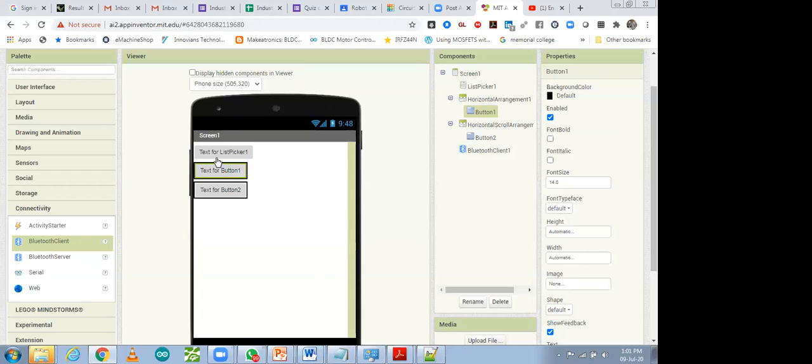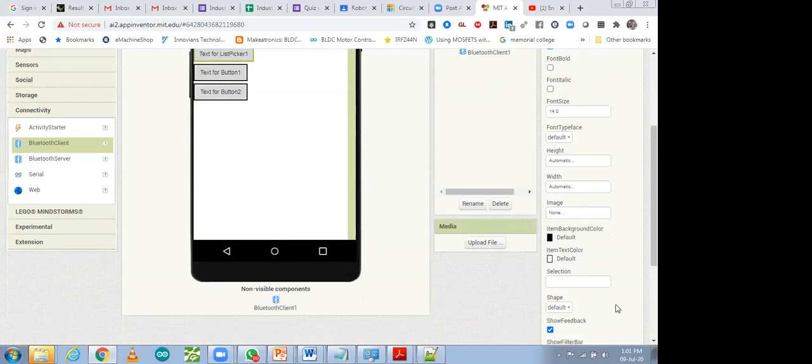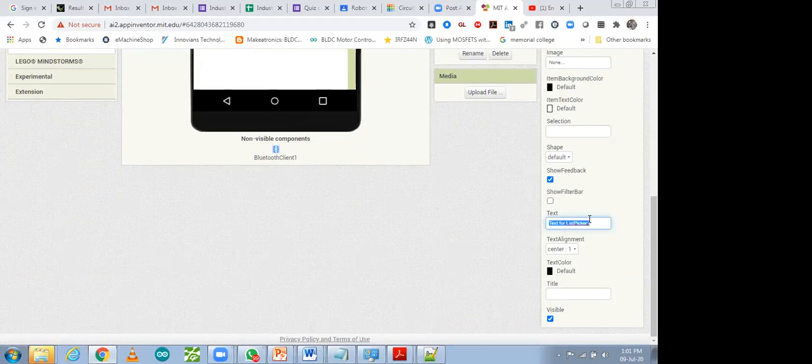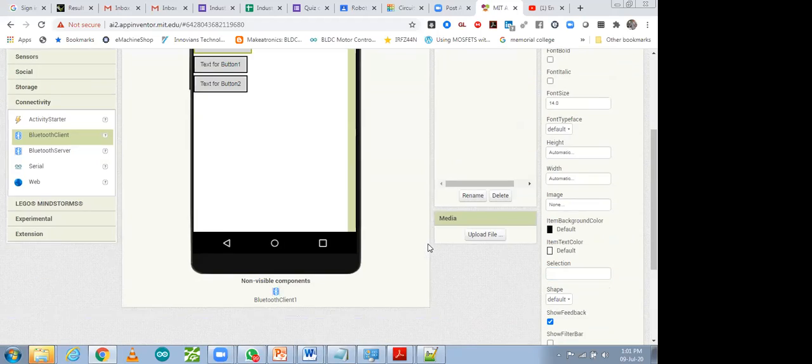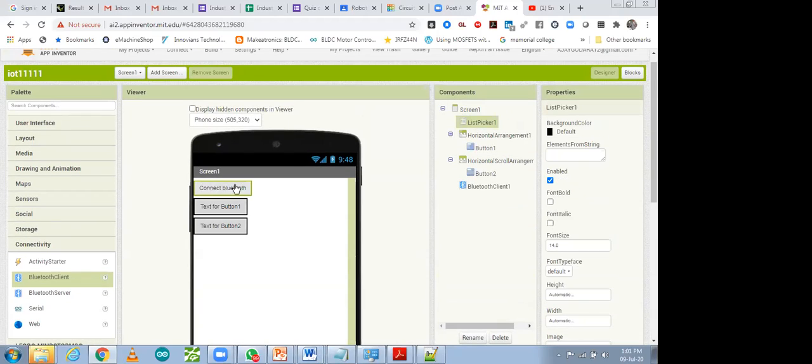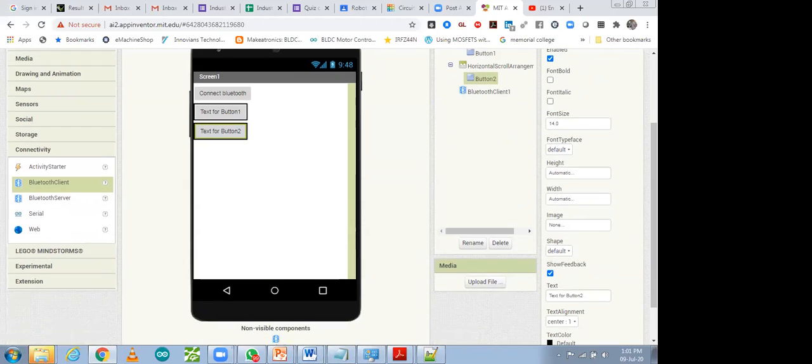So this one is Bluetooth. You can rename it. Connect Bluetooth. So that you can see it, Connect Bluetooth. Then the text of the button, light, whatever you want, you can make those changes.